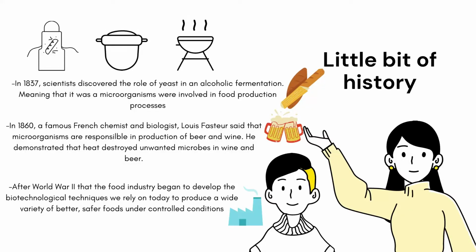A little bit of history about microorganisms in food production. In 1837, scientists discovered the role of yeast in alcoholic fermentation, meaning that microorganisms were involved in the food production process. In 1860, a famous French chemist and biologist, Louis Pasteur, said that microorganisms are responsible for the production of beer and wine. He demonstrated that heat destroyed unwanted microbes in wine and beer.